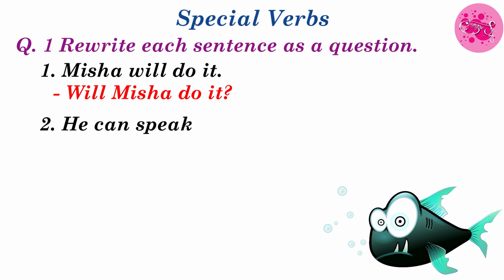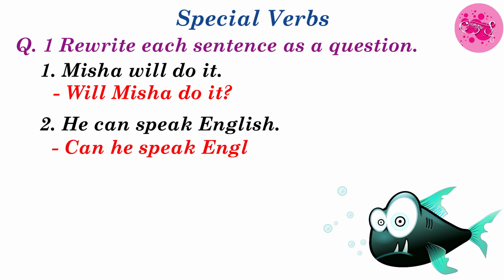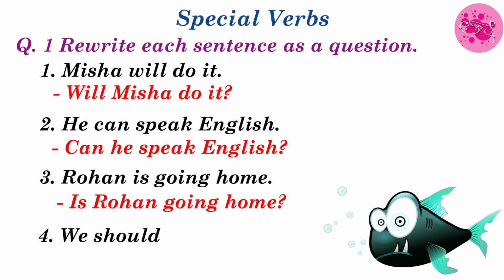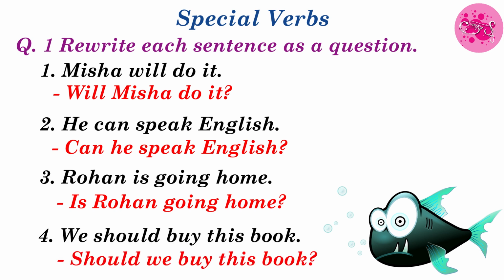Number 2, he can speak English. So here we have to make a sentence which asks a question. Can he speak English? Question mark. Number 3. Rohan is going home. Then the answer will be, is Rohan going home? Number 4. We should buy this book. Answer will be, should we buy this book?